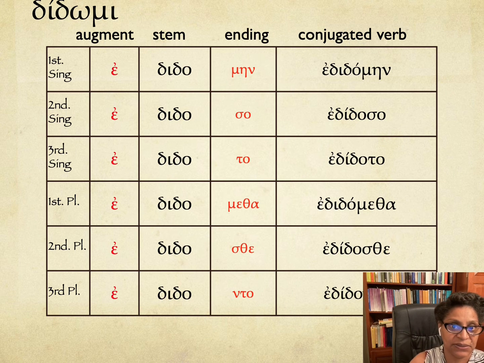Didomi. So I was giving, or I was being given. I was donating. If it's a passive, I was being given. If it's the middle, I was giving for my own benefit, therefore I was donating. So edidomen, edidoso, edidoto, edidometha, edidosthe, edidonto.